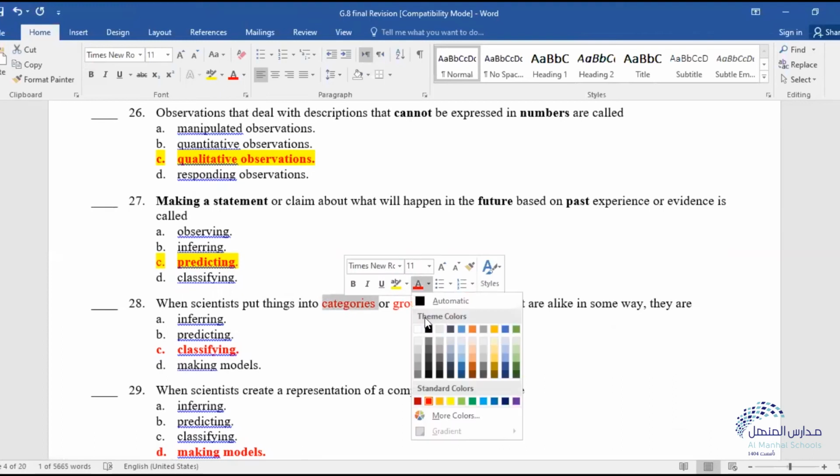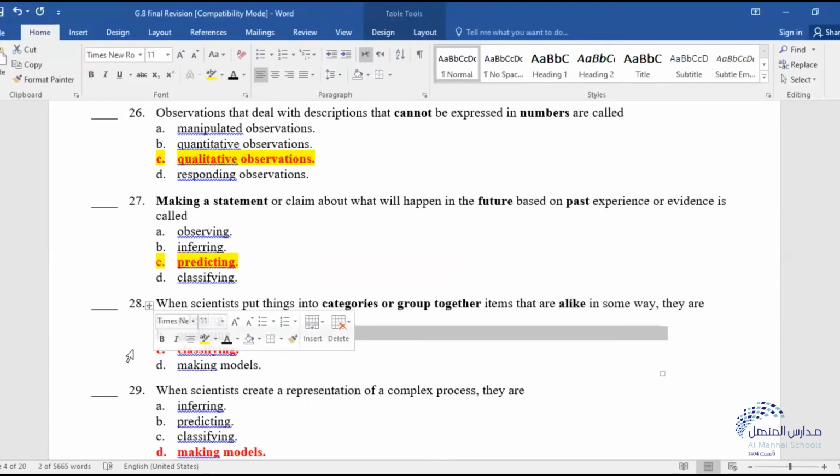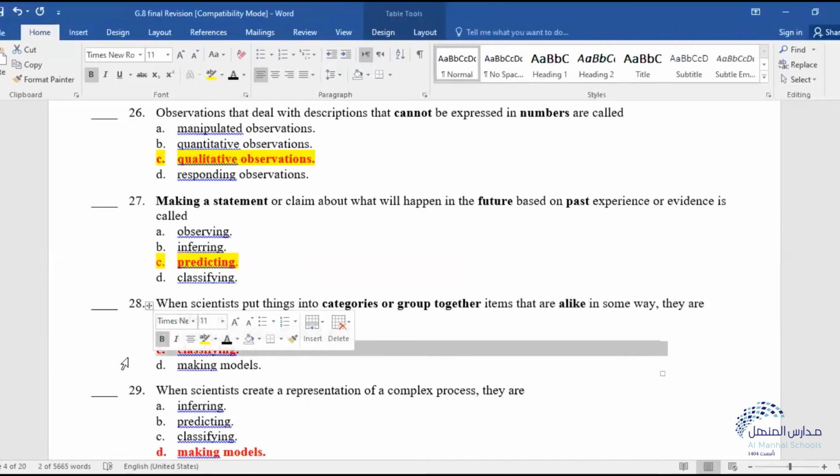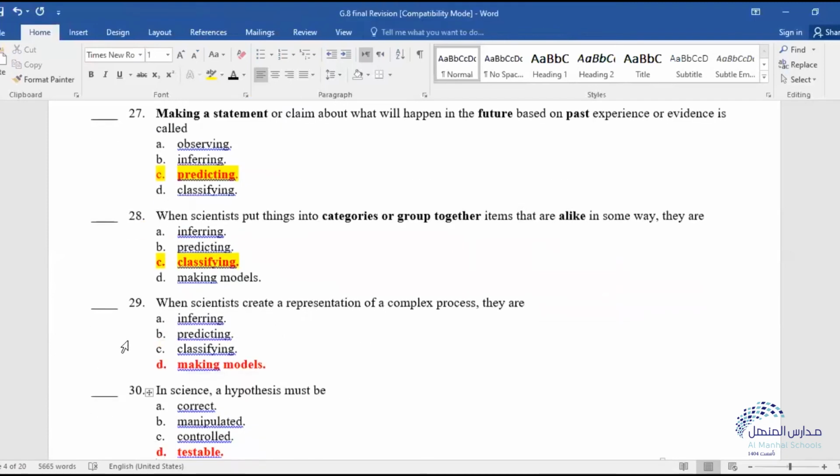Number 28: when scientists put things into categories or groups together as they are alike, I'm doing that when I'm classifying. Inferring is an explanation. Predicting is a prediction for the future according to what I got in the past. Classifying is the perfect answer, because gathering or categorizing things is classifying. Making models wouldn't be a perfect answer for this question.